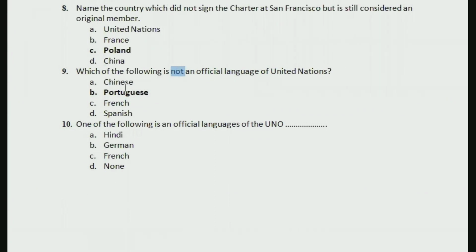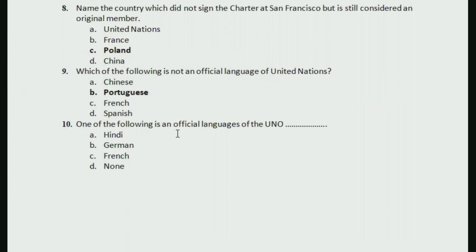Because you may just read the first option, Chinese, and think Chinese is an official language, and select it, but they are asking about which is not an official language. You should always read all 4 options, even though you feel the first one is correct. Then you would know they are asking about which is not an official language. So it would be option B.